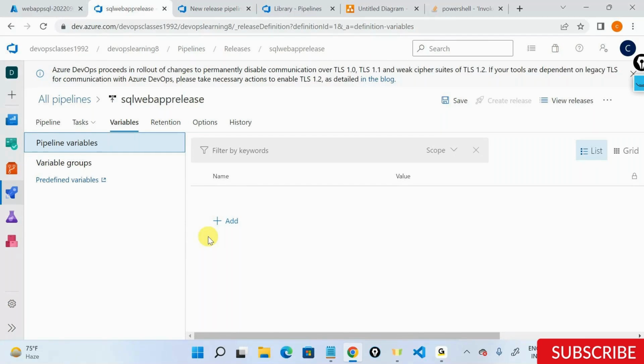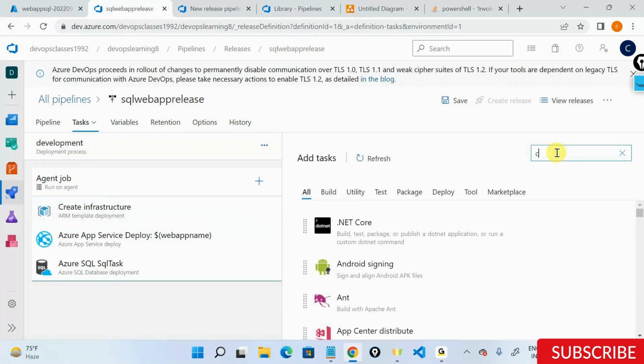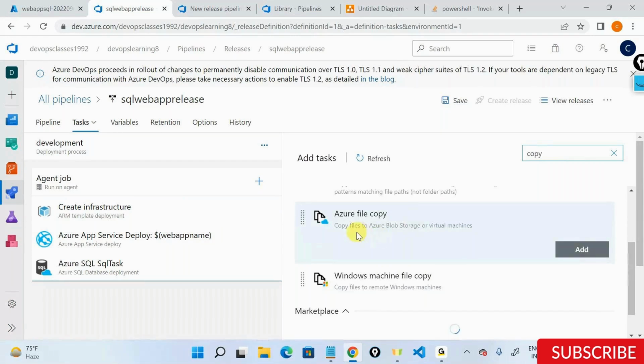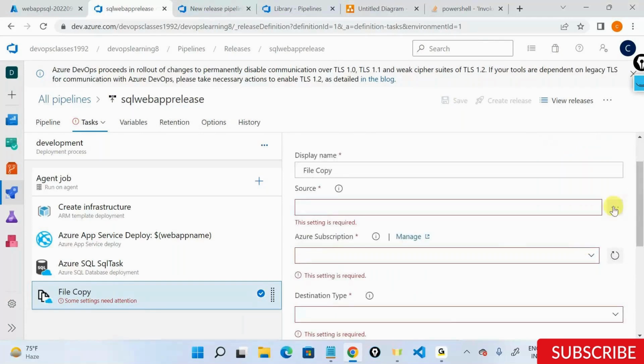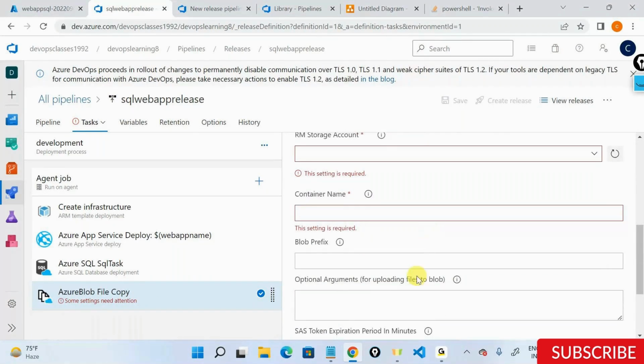Again, when you say the procedure is the same, so you want to inject some unstructured data like images etc., then you'll have to, let's say, get your own PowerShell script. There is nothing called direct copy. Again, if I remember right, if I say copy out here, there is an Azure file copy. If you see, it copies files to Azure blob storage. If you add this, you can say what is the source, what is the subscription, destination type, Azure blobs or Azure VMs. You can say what is the storage account, container name, and the prefix.